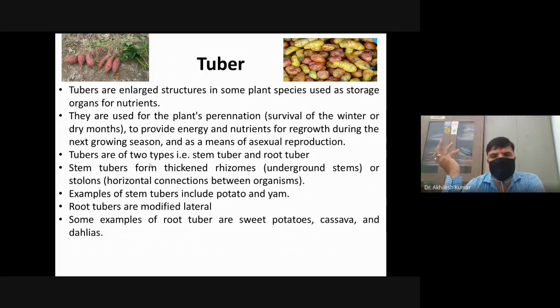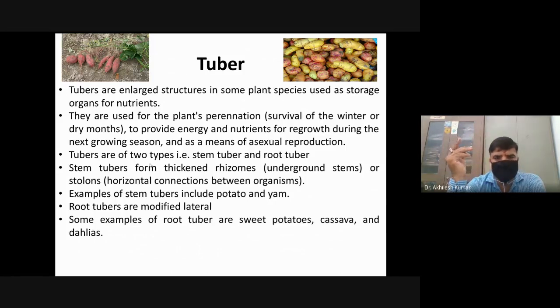These tubers are used for asexual propagation. That is, these are asexual reproducing organs of the plant. Tubers may be of two types: stem tuber or root tuber. Stem tubers contain nodes and internodes.